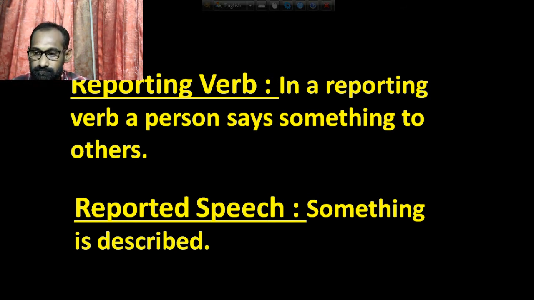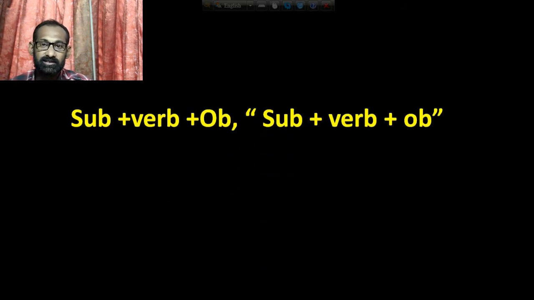Then the structure of this narration is this. We know that there are two parts of narration. The first part, look at the screen: here is subject, verb and object, then a comma.